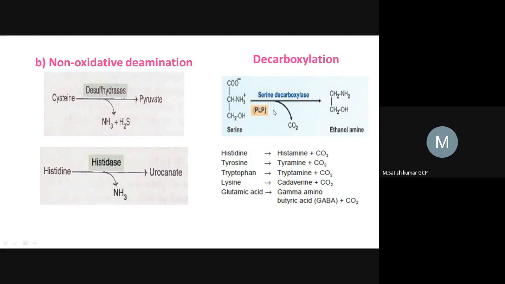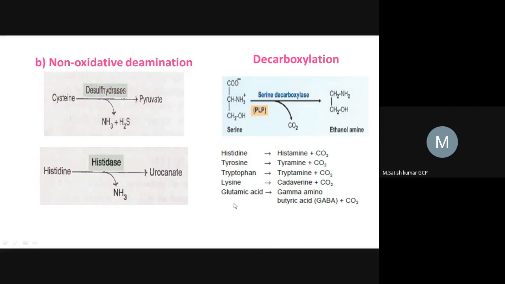Here also PLP, pyridoxal phosphate, is utilized, which is derived from vitamin B6. So PLP is a coenzyme. In its presence, carbon dioxide is removed from the amino acid, converting it into amines.